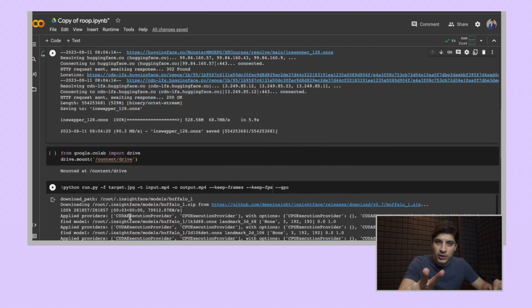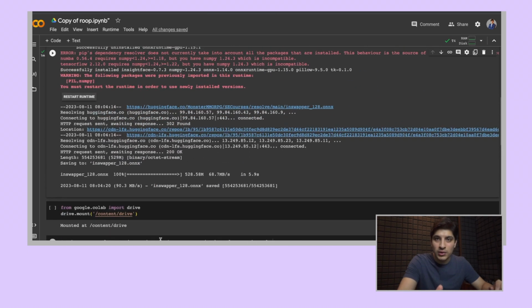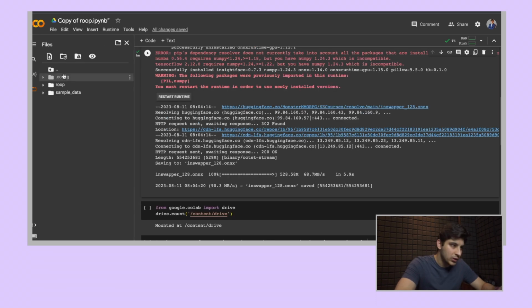Okay, we need two things for this. The first is the target image of the person whose face you would like to clone. And the next thing we need is an input video. These are the two parameters mentioned in this step. So we need a target image and an input video. Right here, we have all the documents. This is the Roop folder.